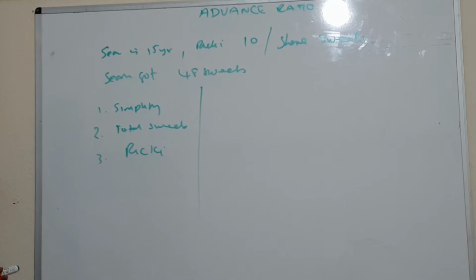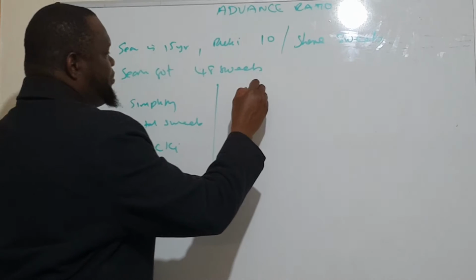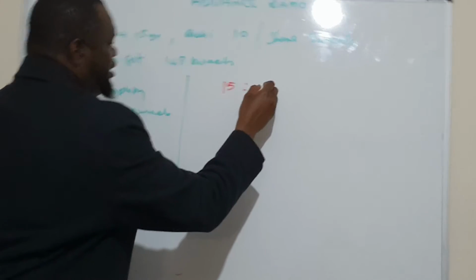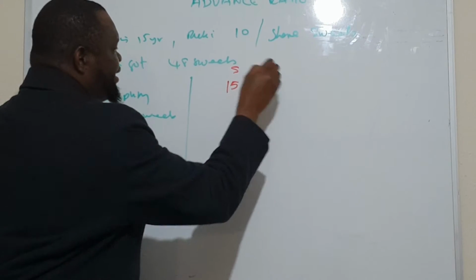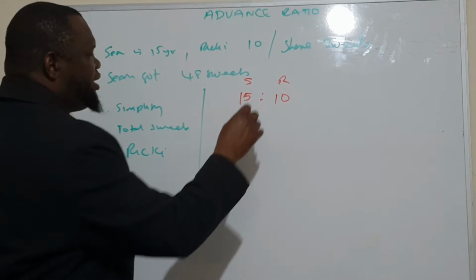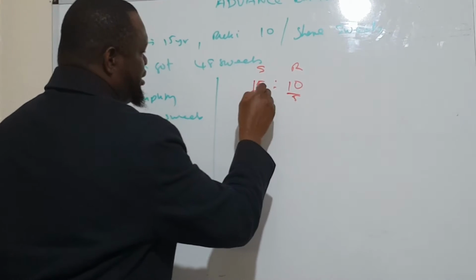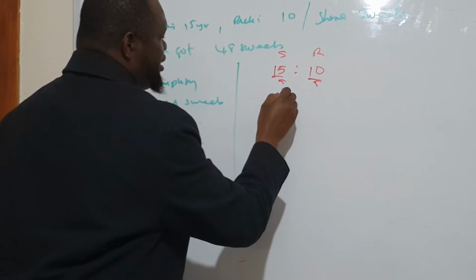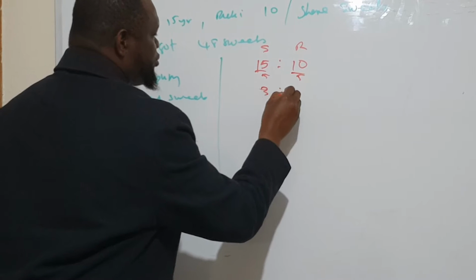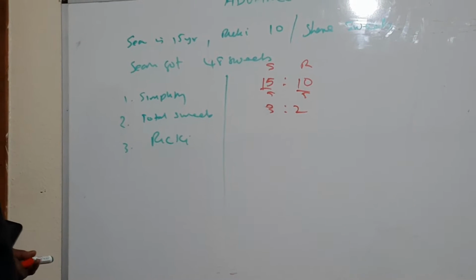So how are we going to tackle this? They share it in a ratio of 15:10, their ages. This is Sin, this is Ricky. To simplify this ratio, we divide both sides by a common factor. 5 goes into both of them, so that will be 3:2. That is the simple ratio.